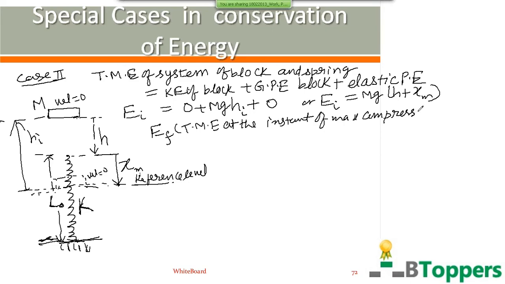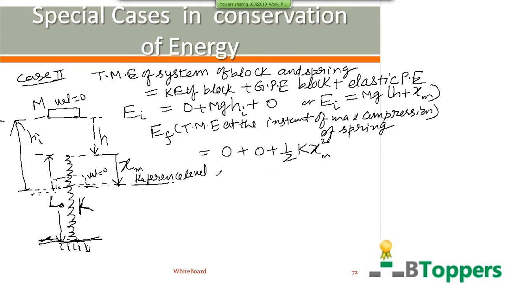At the instant of maximum compression of the spring, that means when the block reaches the lowest position, the velocity of the block in the downward direction becomes 0. So the kinetic energy of the block becomes 0. At the reference level or lowest position of the block, we can take the gravitational potential energy of the block as 0. Elastic potential energy stored in the spring is equal to half k x_m squared. So in general, when the spring is compressed by a distance x from its natural length, the elastic potential energy stored in the spring is half k x squared.